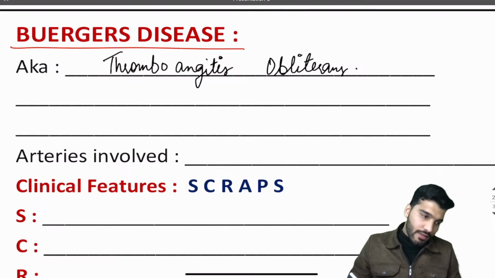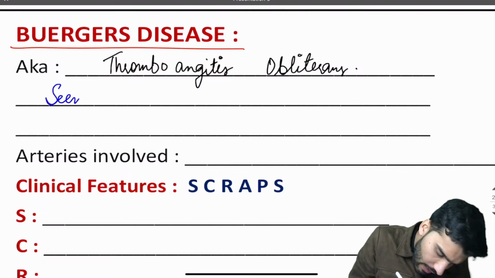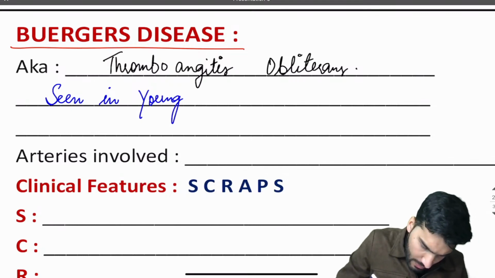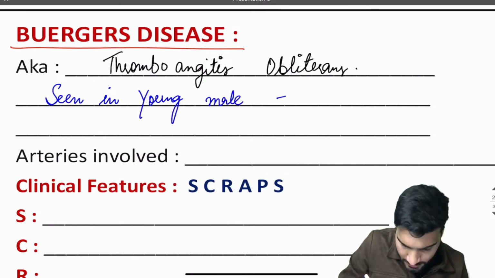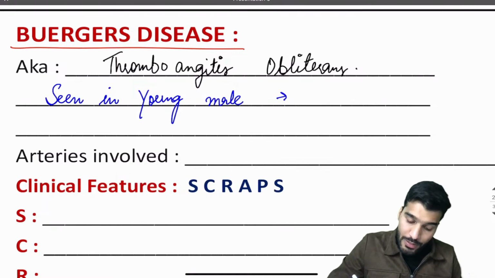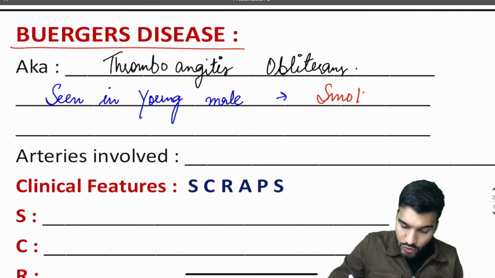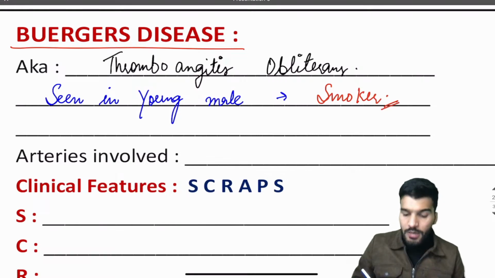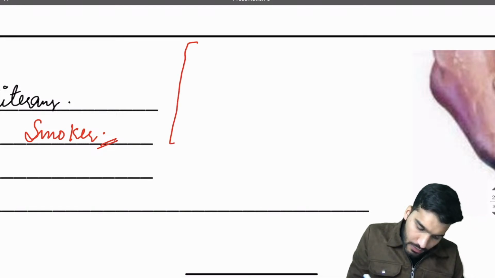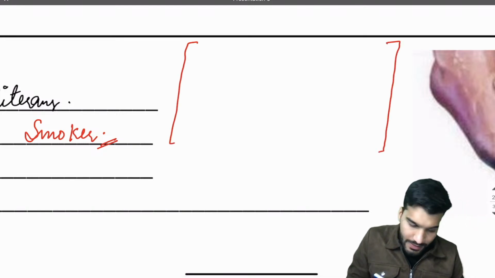It's seen in young males. Usually the clinical case will mention that the patient is a smoker. So the other risk factors that can lead the patient to develop thromboangiitis obliterans.